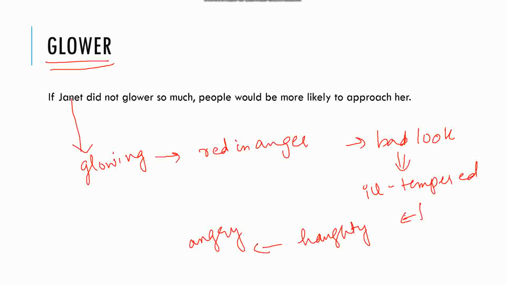If Janet did not glower so much. So Janet was a person who was having an angry look. If Janet would not have had an angry look, people would have approached her. That means people would have loved her. So the word glower means ill-tempered or having a bad look. Now let's move on to the next word.